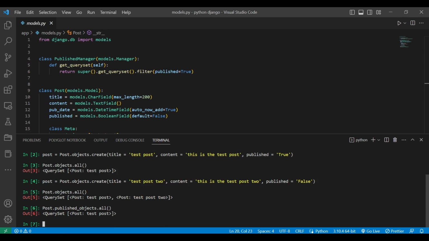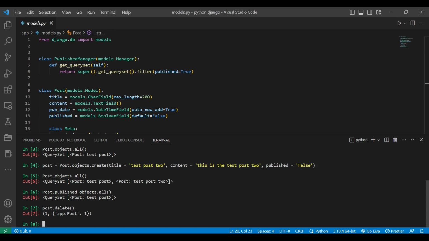Delete the post object by typing post.delete. This will delete the post that we created in step 2. Try to retrieve the deleted post.